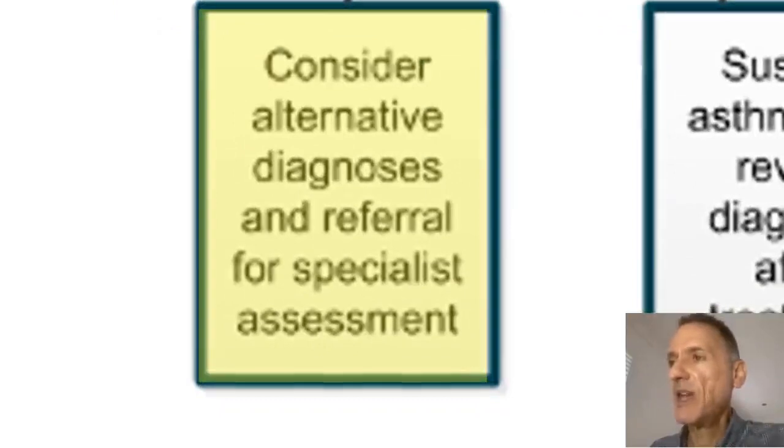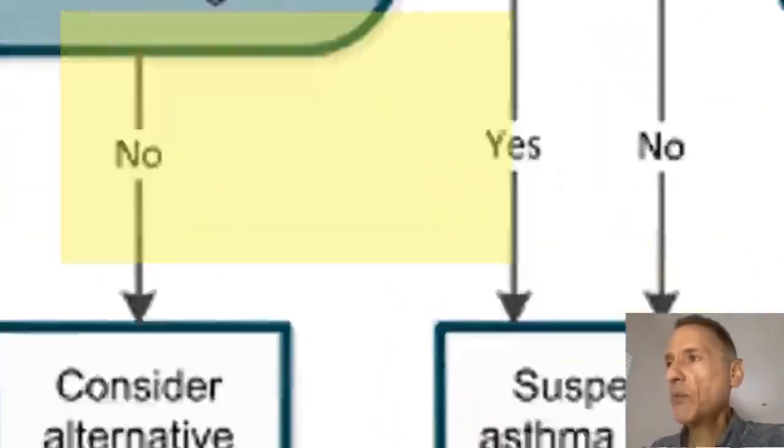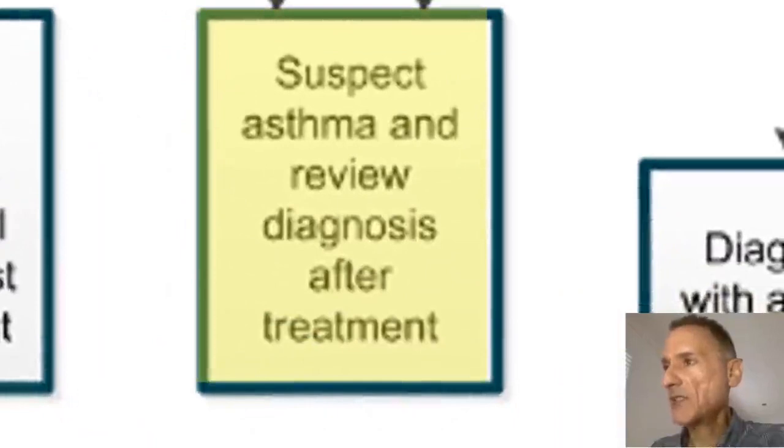However, if the answer to peak flow variability is yes, we will not be able to formally diagnose asthma, but we will suspect it, and we will review the diagnosis after treatment. This is because, although peak flow variability is highly suspicious, we will not have a second confirmatory test, given that both spirometry and nitric oxide levels are normal.